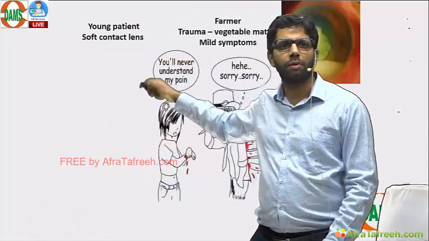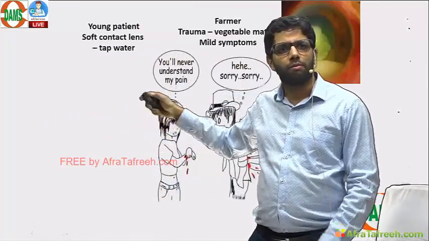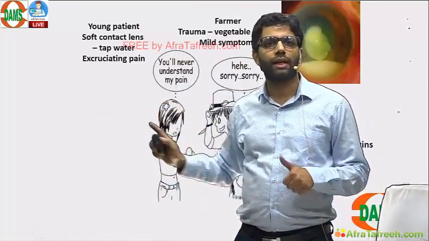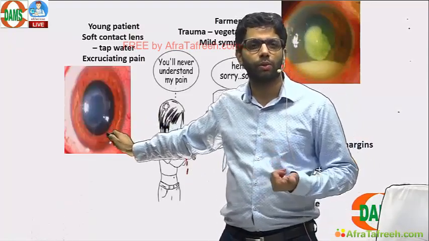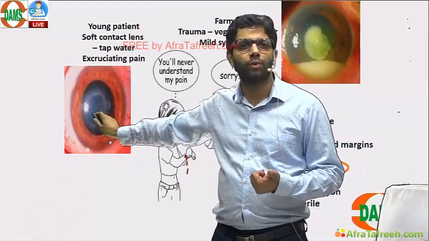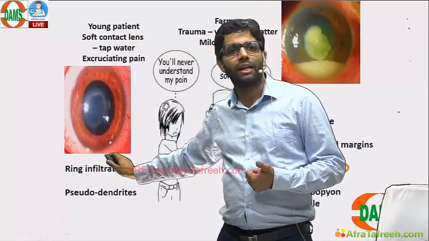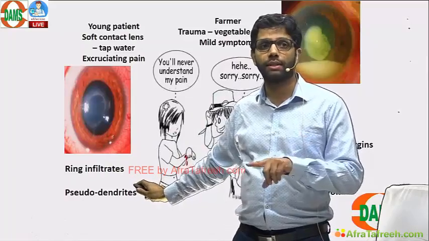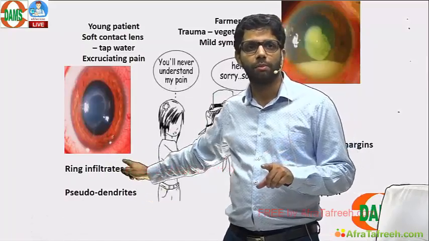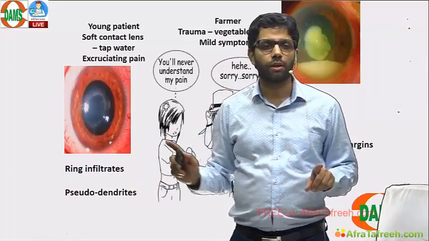Opposite: a young patient comes with a soft contact lens, especially washed with tap water, acanthamoeba keratitis. Coming with excruciating pain, but signs are very less. Ring infiltrate, pseudodendrites can be seen. Pseudo, not true. True dendrites are seen in herpes simplex. That is acanthamoeba keratitis. So remember this girl and boy.